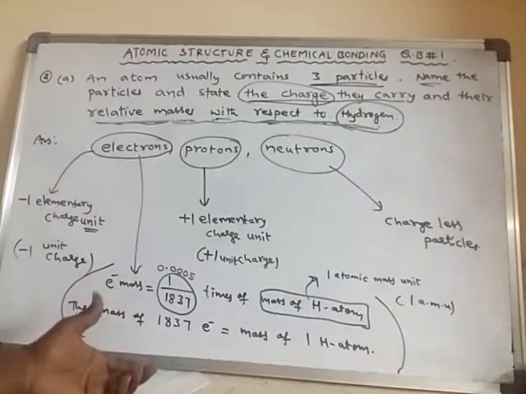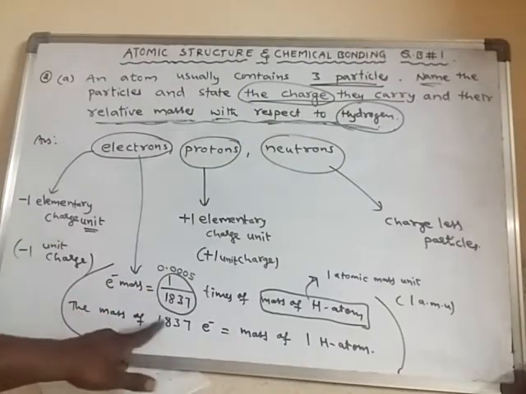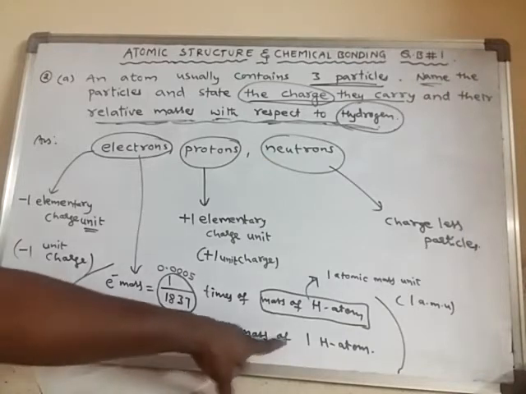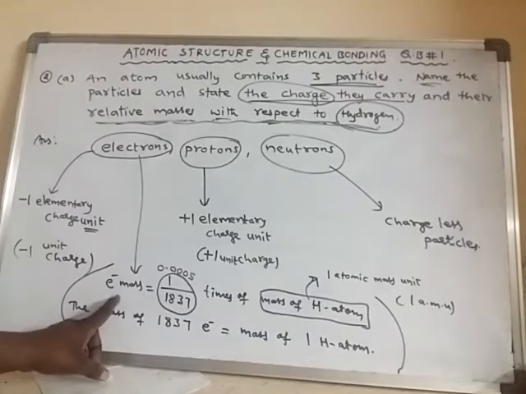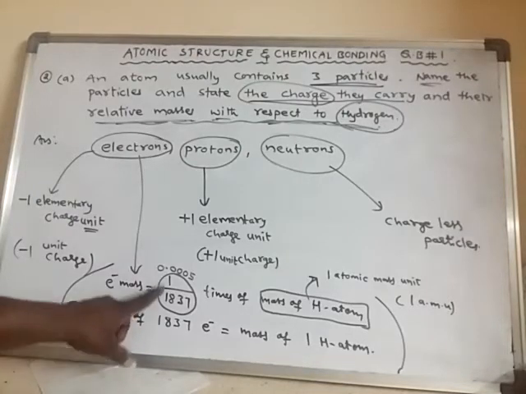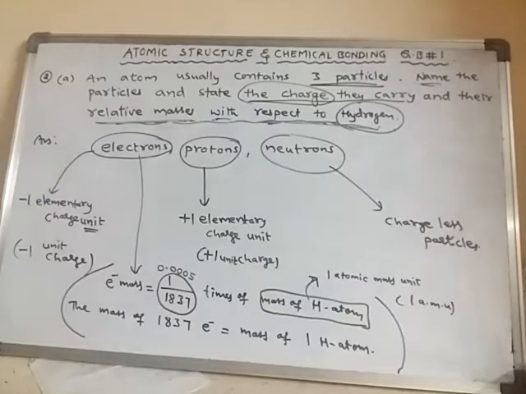So when the mass of an electron is compared with hydrogen, we get this. That means the mass of these many electrons is equal to the mass of one single hydrogen atom. Or else, every electron's mass is equal to 1 by 1837 times the mass of a single atom of hydrogen.